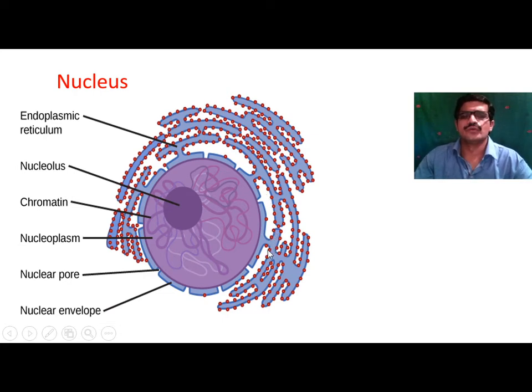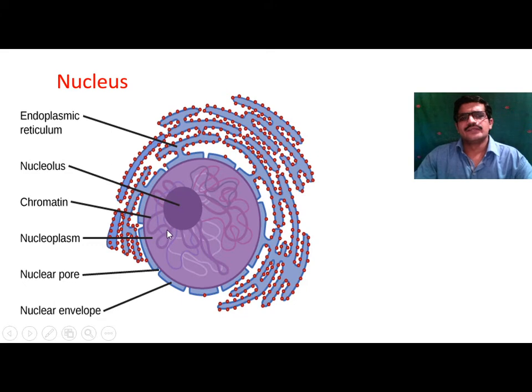It consists of small spherical bodies called ribosomes. These ribosomes help in the synthesis of protein. That's why it is called rough endoplasmic reticulum. If the ribosomes are absent, it is known as smooth endoplasmic reticulum.